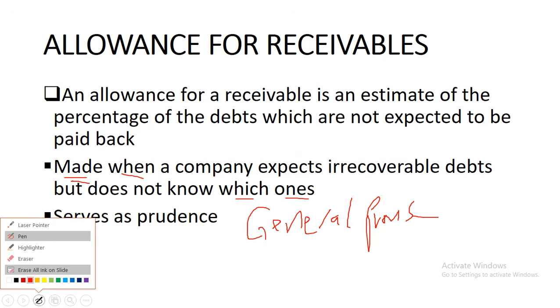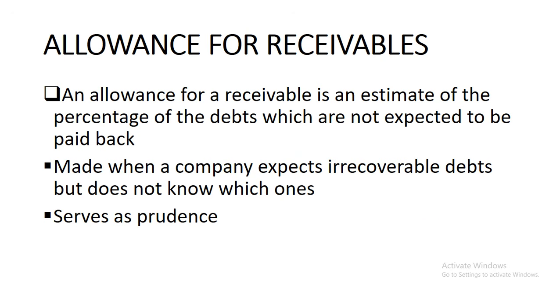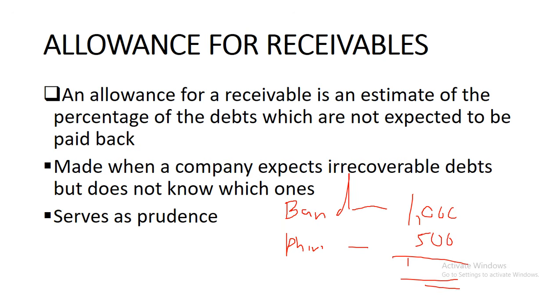So let me just erase this. Let me use this to explain. Maybe let's say we've got 2 debtors, for simplicity's sake. We've got Banda with 1,000, and then we've got Piri with 500. So the total receivables that we have are 1,500.